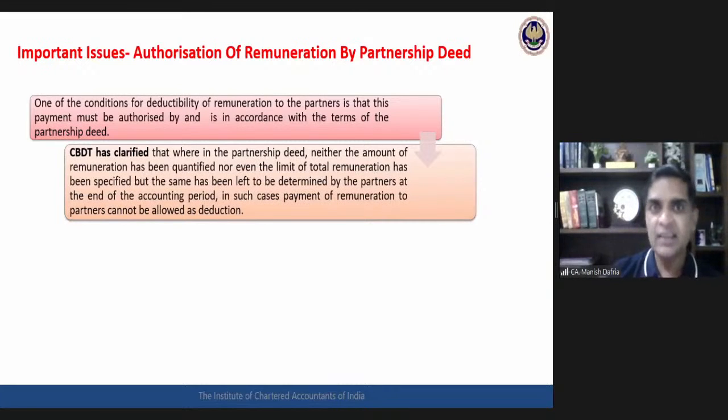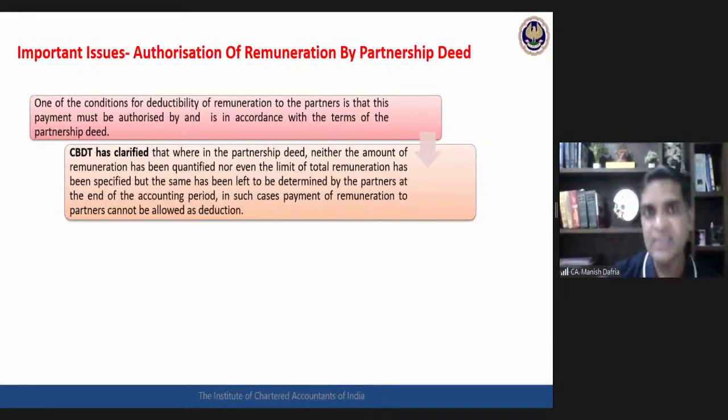Section says that the payment of remuneration must be authorized by the partnership deed and it should be in accordance with the terms of partnership deed. Now, CBDT has given a clarification that in the deed, either the amount of remuneration must be specified or a methodology of determination of that amount must be specified.